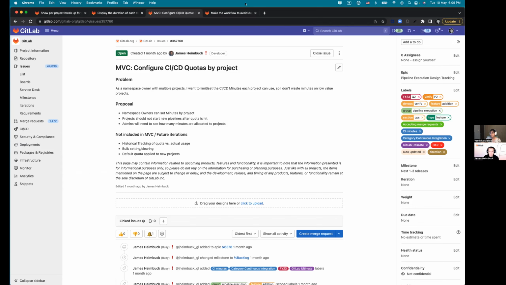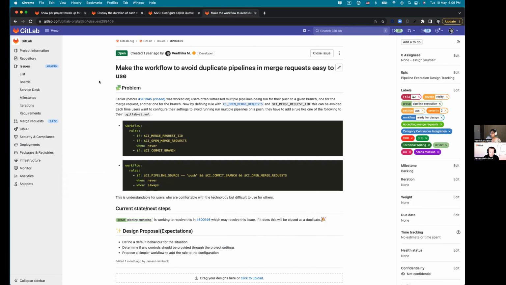utilization of minutes. The last one that I want to speak about is this issue that says make the workflow to avoid duplicate pipelines and merge requests easy to use. Now, about a year ago, when many of our users were facing the problem of ending up with duplicate pipelines for their branches, we came up with this workflow that helped them fix the problem. The workflow involved defining rules with the help of CI open merge request and CI merge request IID.